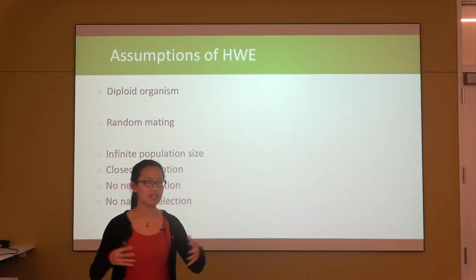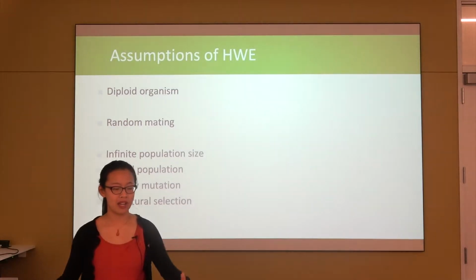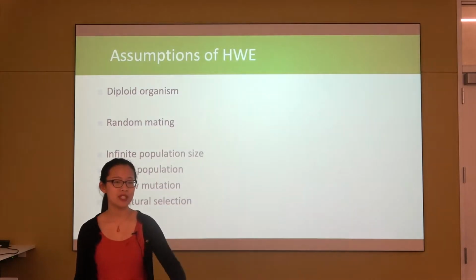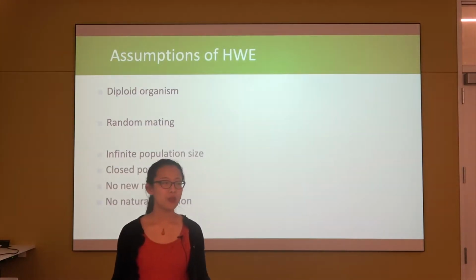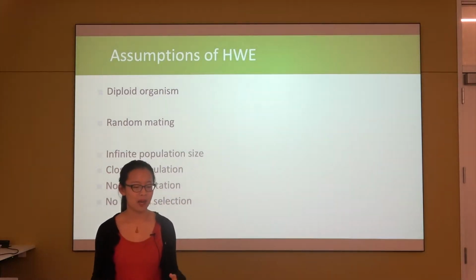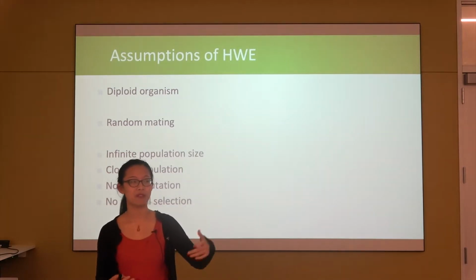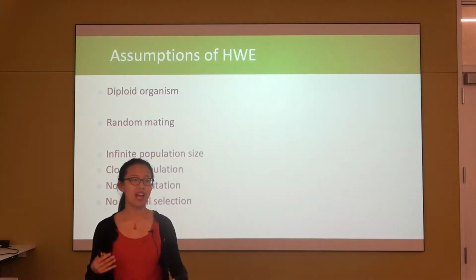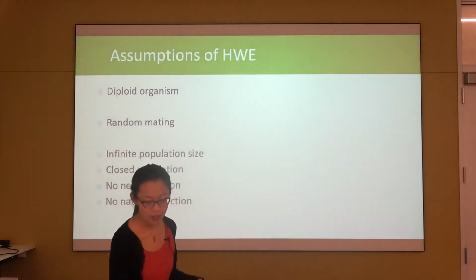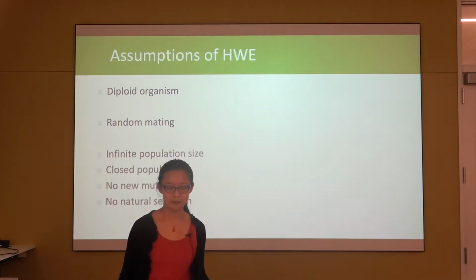And also to maintain that this gene pool does not change, first we need to assume that we have a large enough population so that even if we draw 1 allele from it, the allele frequencies don't really change. And also we don't want new things to come to this population. So usually there are 2 ways new things can happen to a population. Either by having an immigrant, like a migrant coming from a different population carrying new things, or having some de novo mutations, like just those alleles themselves started to change. So we don't want either of them to happen. We want a closed population and with no new mutations.